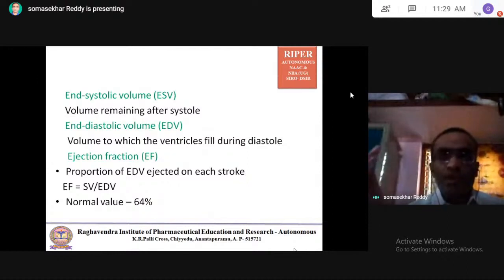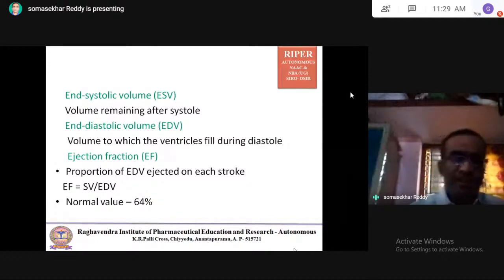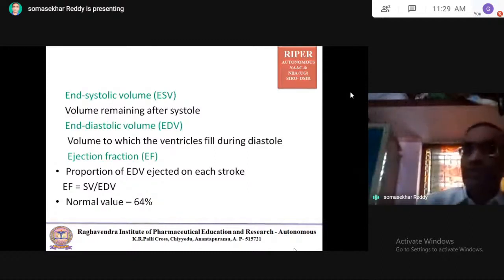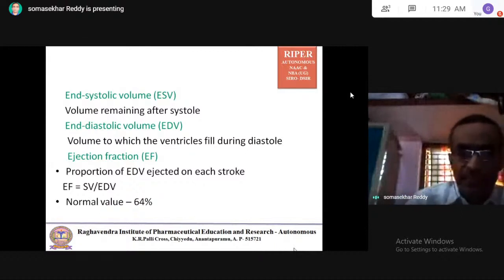End diastolic volume means the volume of blood available during diastole, and the volume remaining after systole is called the end systolic volume. The normal value of ejection fraction is 64%.